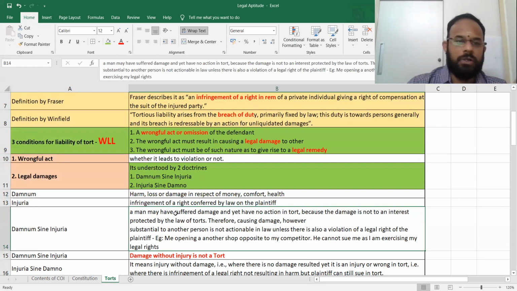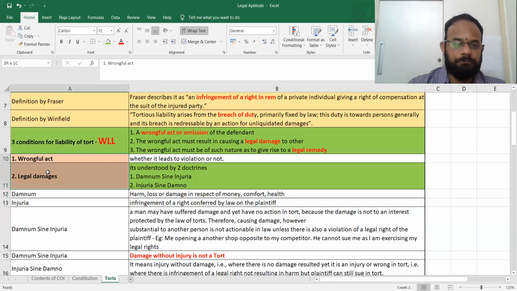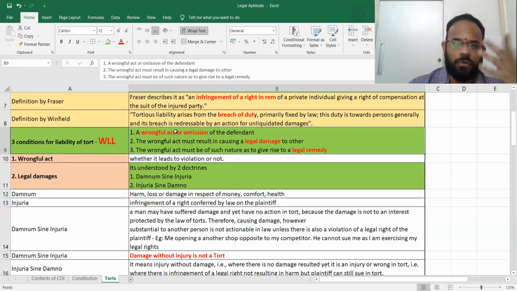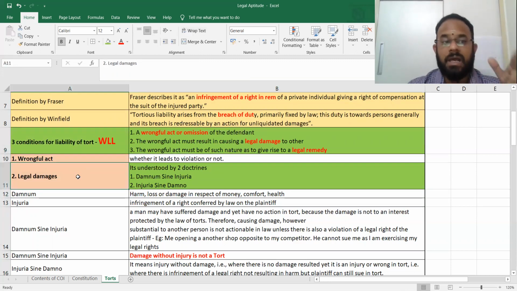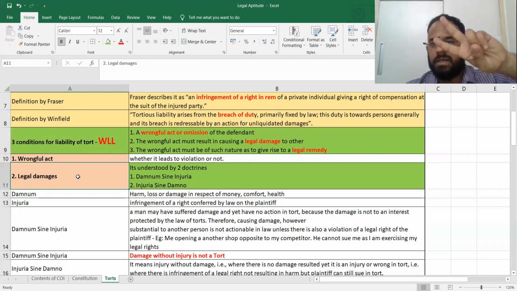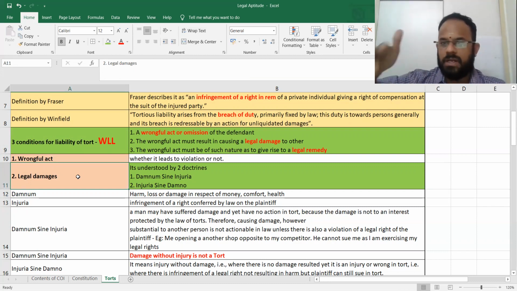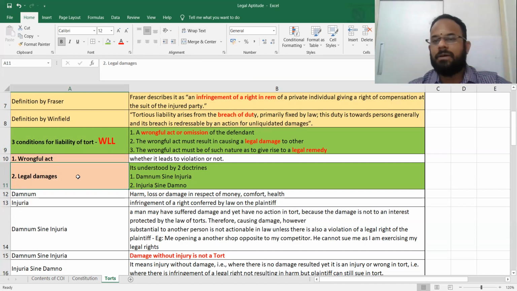Legal damages, see, 1, 2, 3, I have already given here. One is wrongful act, there is not much inside that. Legal damages is determined by two doctrines. What are they? Damnum sine injuria, injuria sine damno. Again, these concepts we told you, right? Tort itself will be studied in the CS Executive, so this also will be covering that.